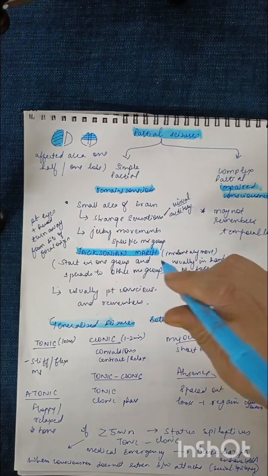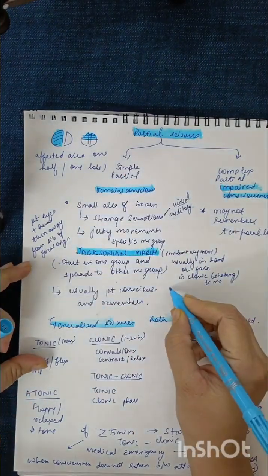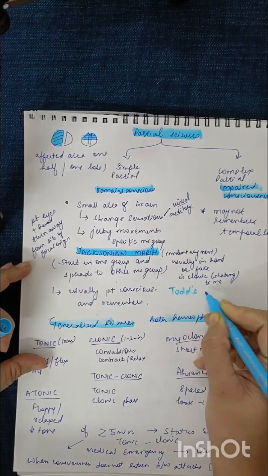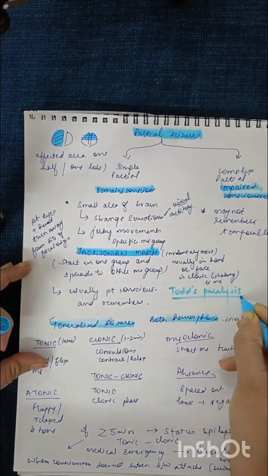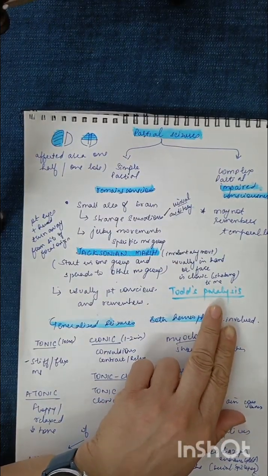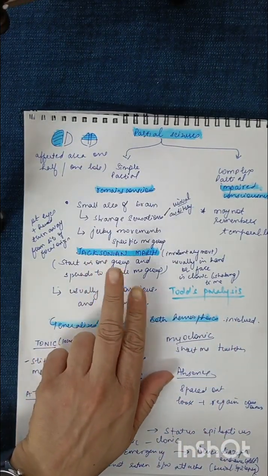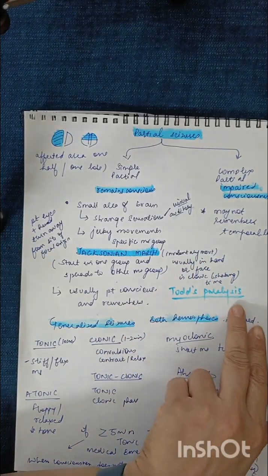Now, an important thing over here is Todd's paralysis. After this episode is done, there is one condition which is called Todd paralysis. What is Todd paralysis? The person feels weakness in one side of the body. In the area of the group that is involved, there will be weakness or paralysis of that side.